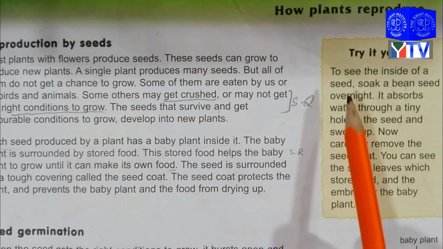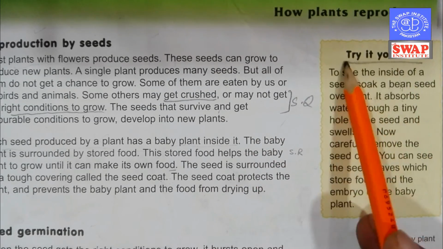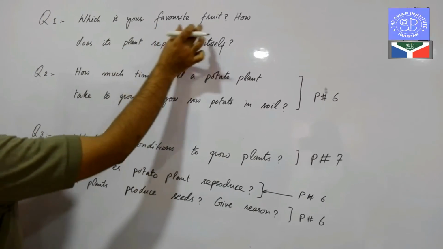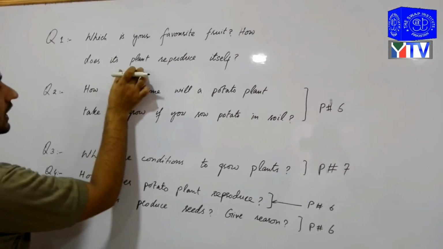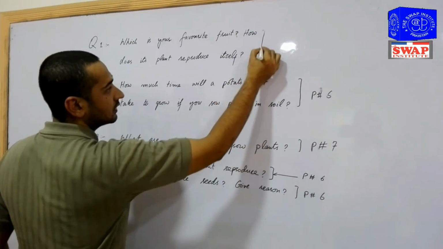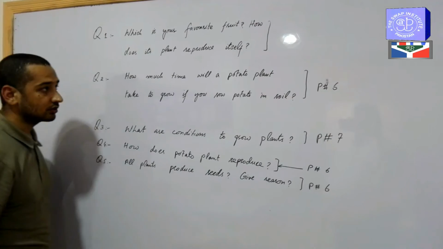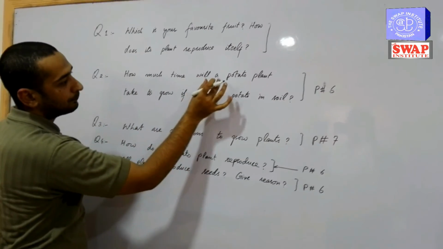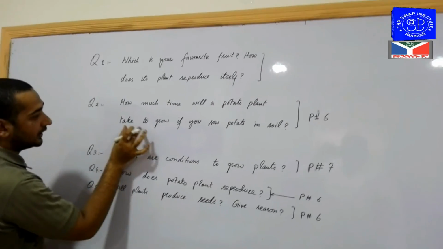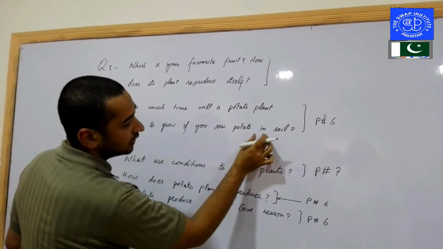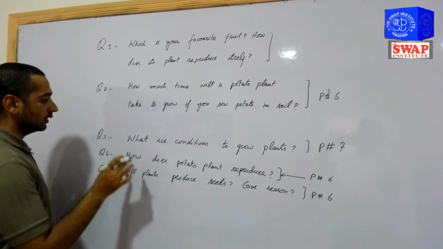This is the task at home. Try it yourself. Question number 1: which is your favorite fruit? How does its plant reproduce itself? This is a creative question. Question number 2: how much time will a potato plant take to grow if you sow potato in soil?